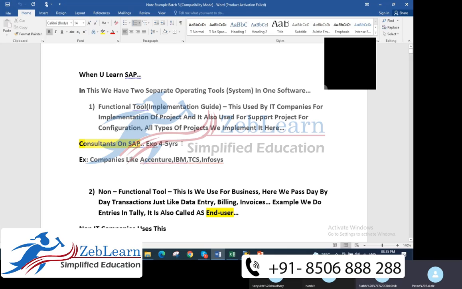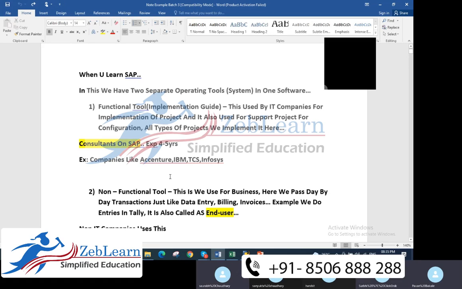In the functional module, the operating tools are different. This is an implementation guide, and this is an end user. That's it. This is for your understanding purpose. I made it functional. Actually, it is called the implementation guide. For your understanding, you should get to know how things will work.